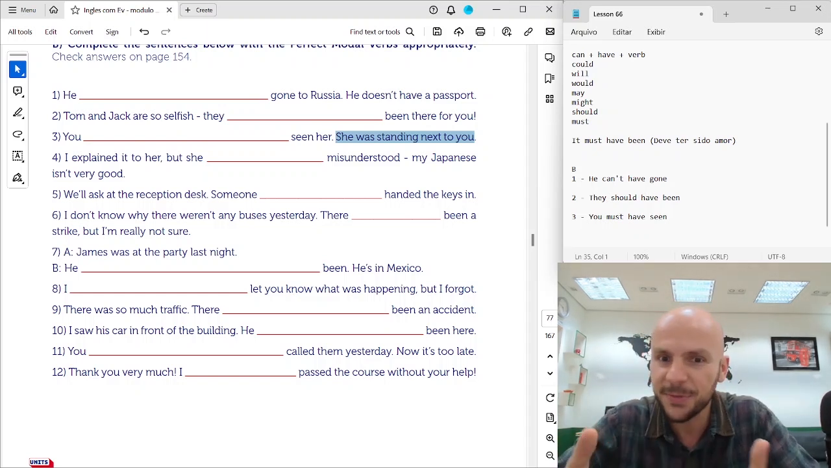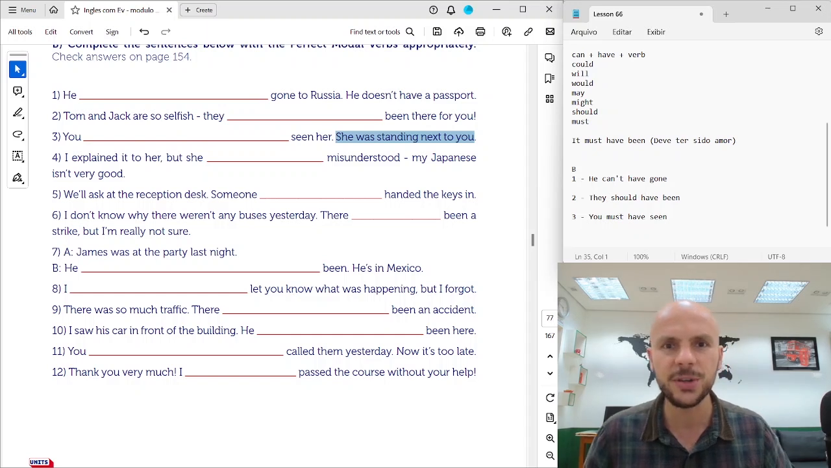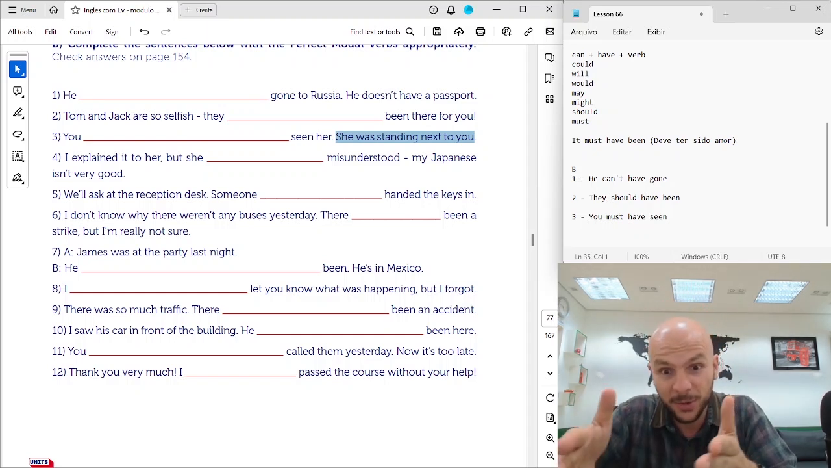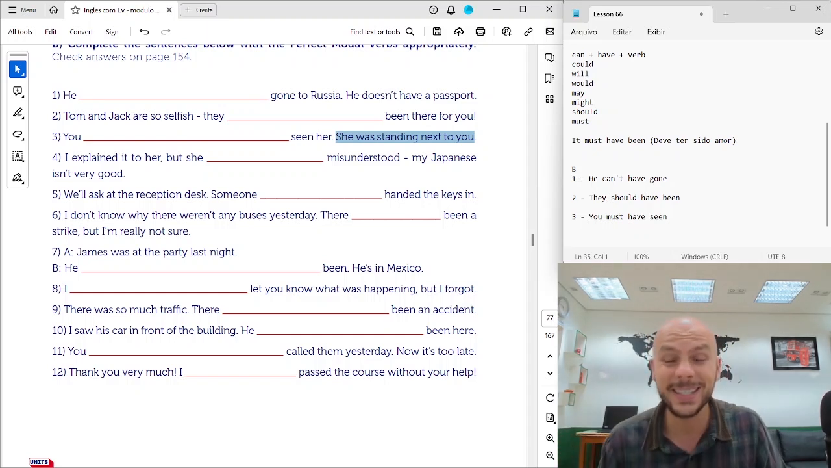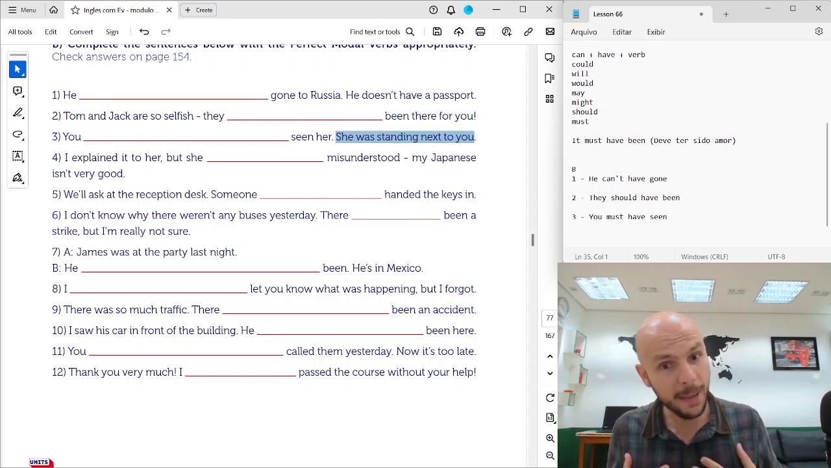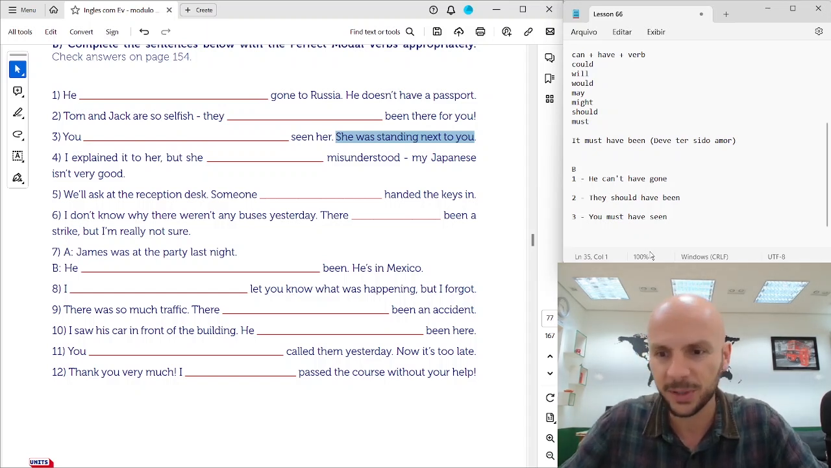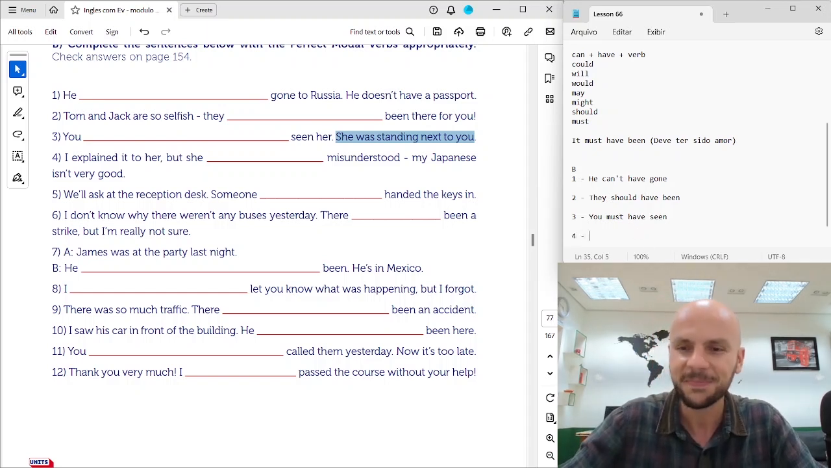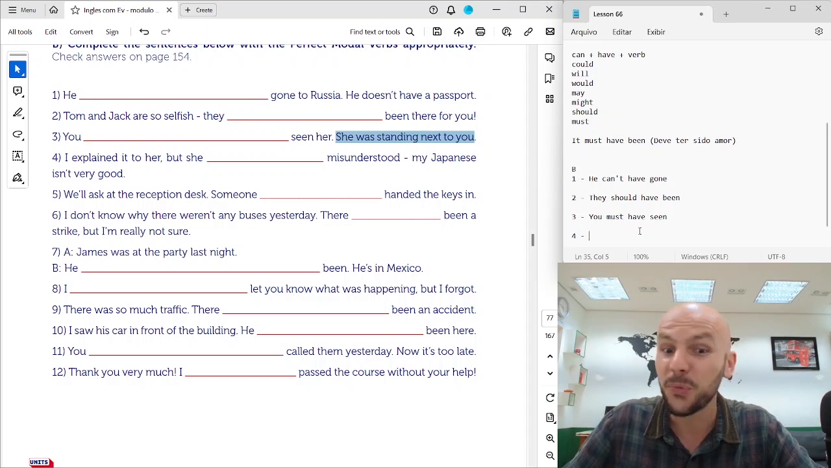So you must have seen her. She was standing next to you. So based on this fact that she was standing next to you, I believe you must have seen her. Você deve ter visto ela lá. All right? 4.